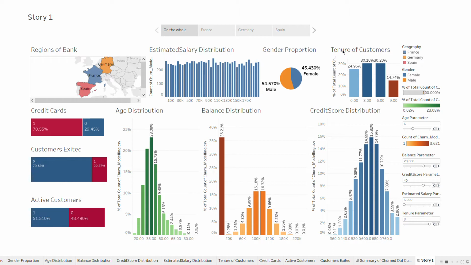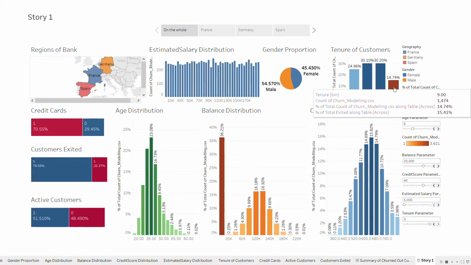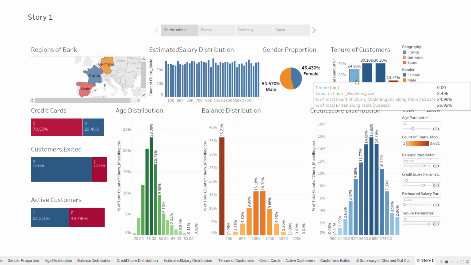We can also see the tenure of the customers, which means the time for which the customer has been with the bank. This bucket belongs to 0 to 3 years, this to 3 to 6, then 6 to 9, and 9 to 10 years. We are not looking region-wise right now, we are looking at it as a whole. Here we can see that 24.96 percent of total customers have tenures of 0 to 3 years,